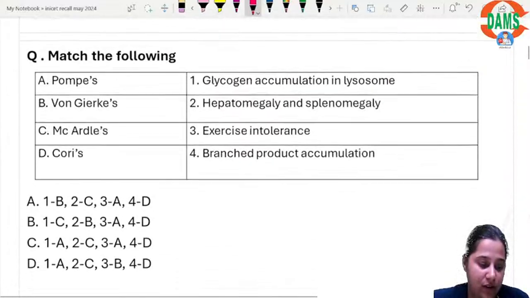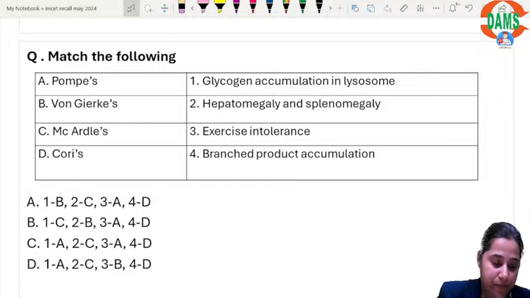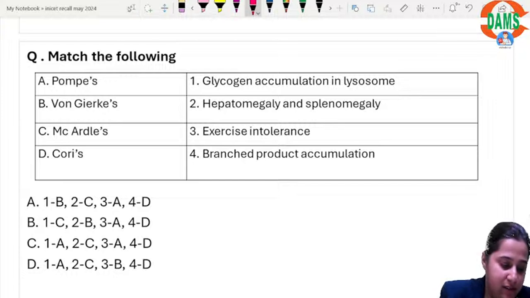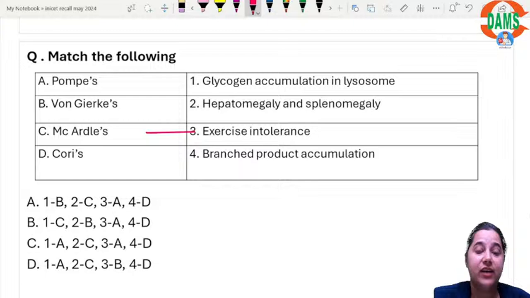And based on this, now you can match the following. Pompe's is resulting in the, Cori's is resulting in the, von Gierke's is resulting in the, McArdle's is resulting in the, this one matches directly. Cori's is the accumulation because that is a defect in the debranching enzyme. So there will be accumulation of the branched product.